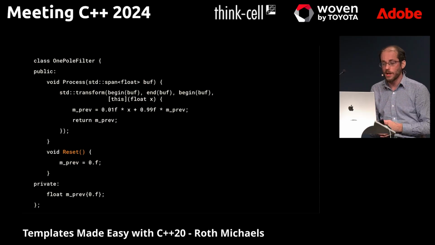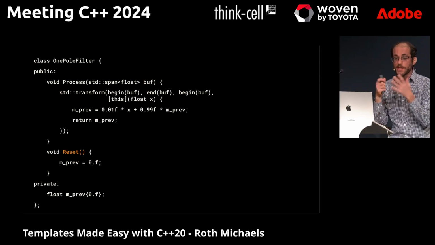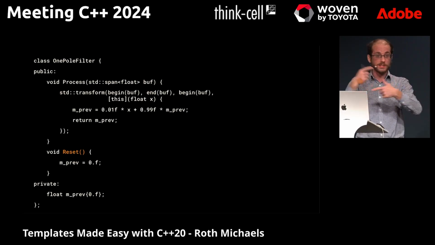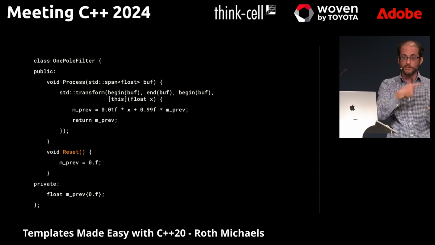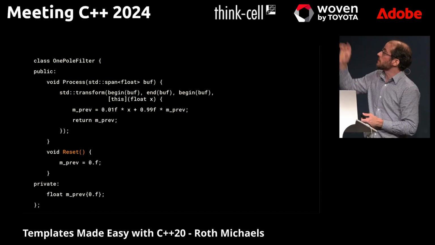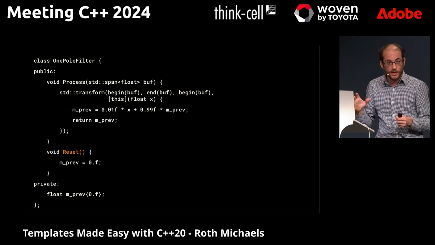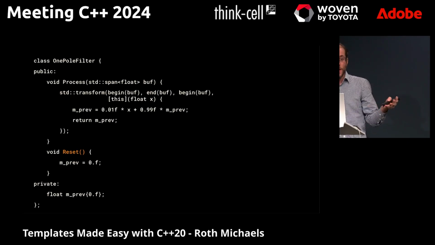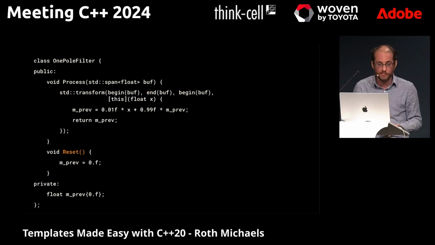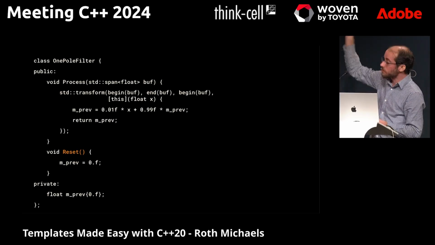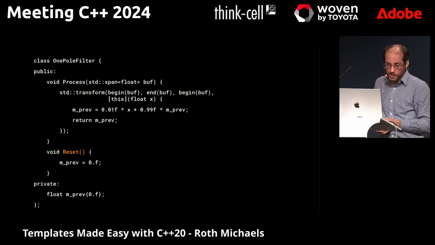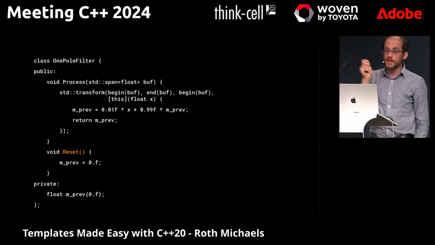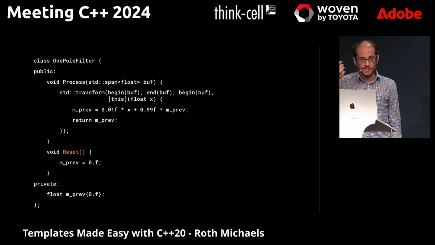The other key API with these processors is potentially the ability to reset some state. So the inverse one has no state. It says, give me numbers and I'm going to flip them around. This is an example of a very simple filter that will take all the higher frequencies out of my voice and kind of make the sound lower if my voice is passing through here. The math doesn't really matter. Don't worry about that. But the key thing here is that you'll see that there's this previous value that's getting stored as we're doing this computation.